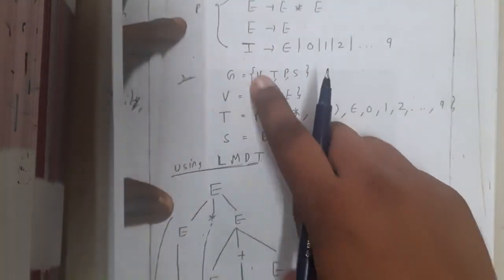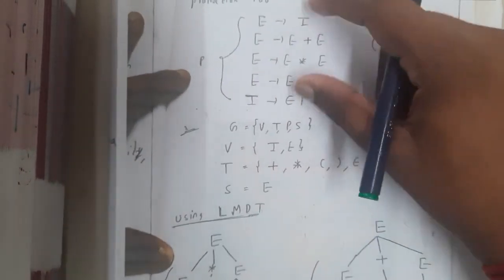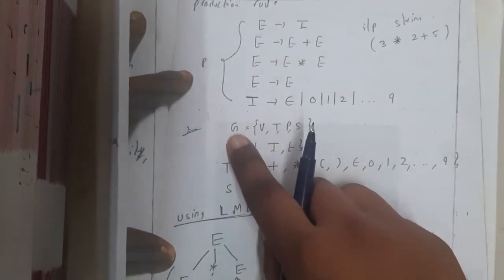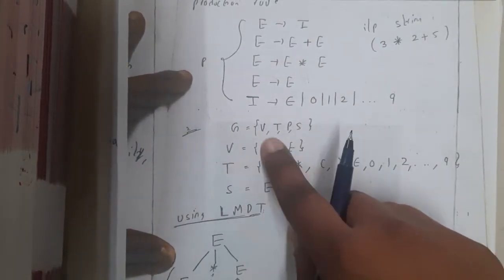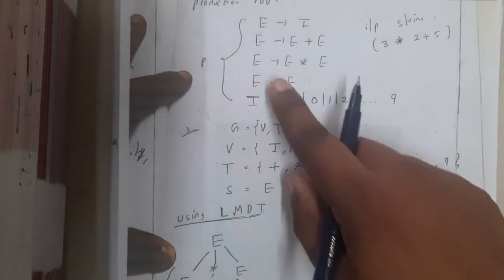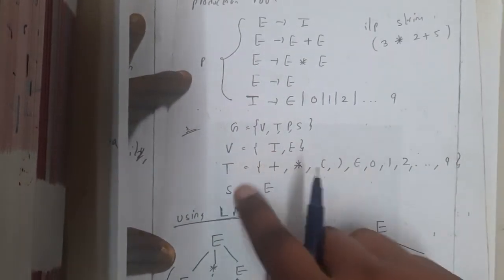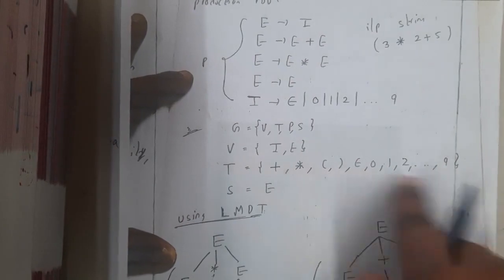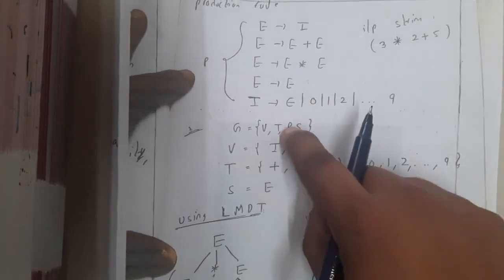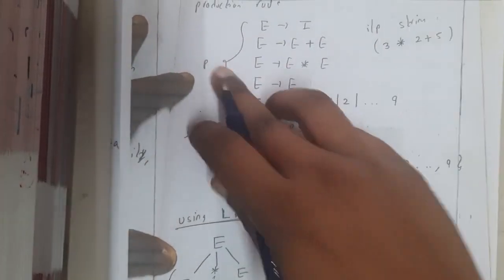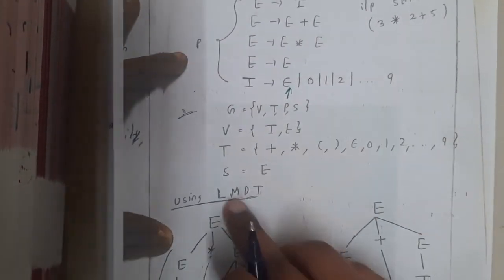Okay. So first let us identify the grammar in detail. The grammar has V, T, P, S: V are your non-terminals, that is E and I, T are all the terminals, and the start symbol is E. The production rules are the above ones that I wrote here. Okay. So let us start the construction of the leftmost derivation tree.